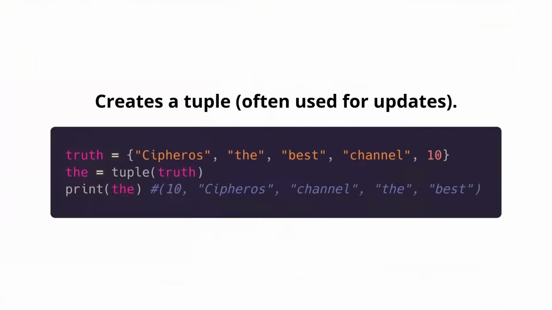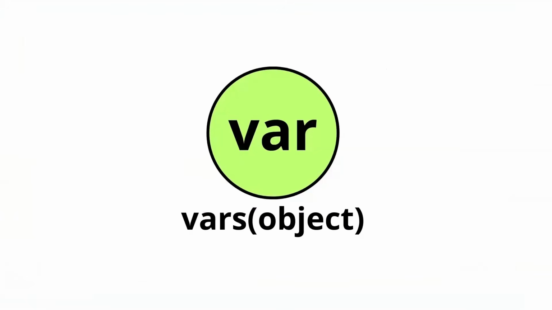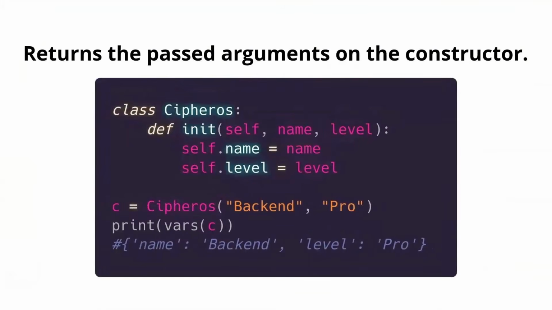Next, we have tuple. Intuitively, we may think that it creates a tuple because we often use it for that. Almost finishing, we have vars, and it returns the passed arguments of the constructor. If we have a class, as you can see, that is initialized with name and level, we're going to have this call with backend and pro, and if we call this with the vars function, we're going to have name backend and level pro.